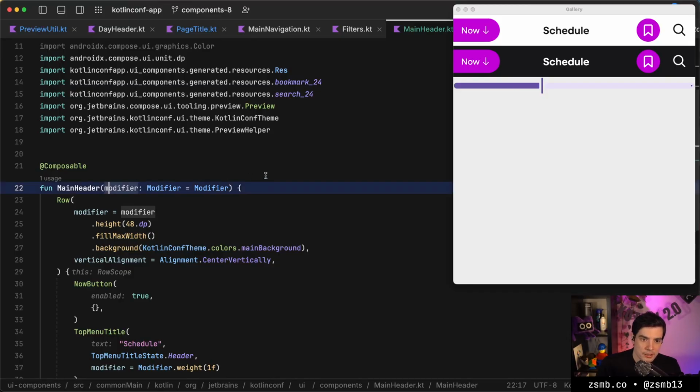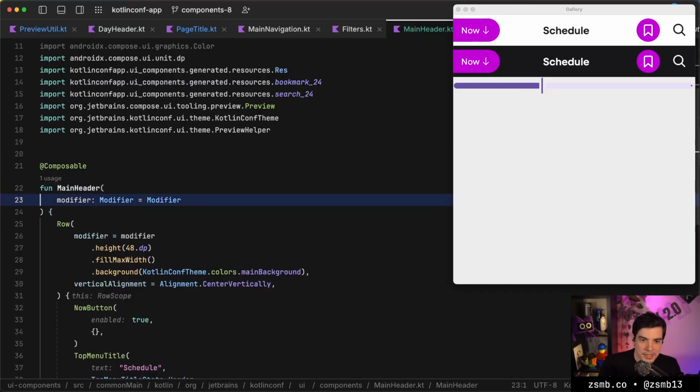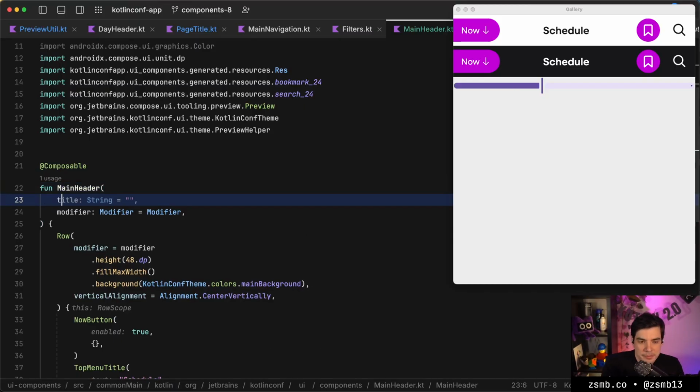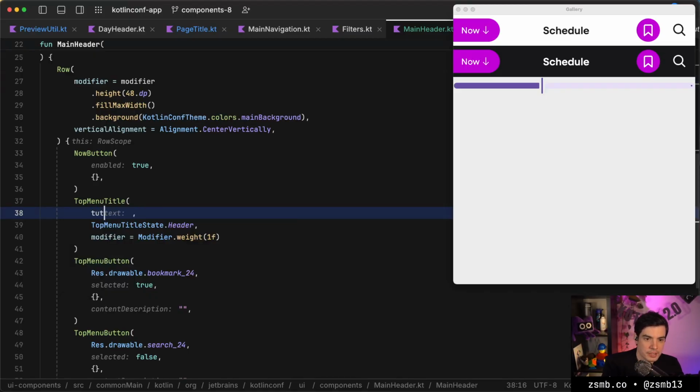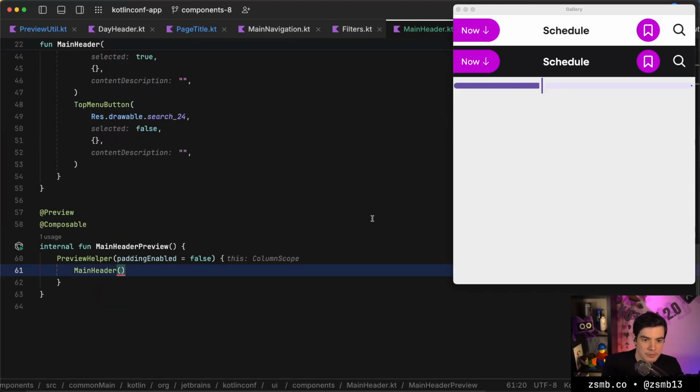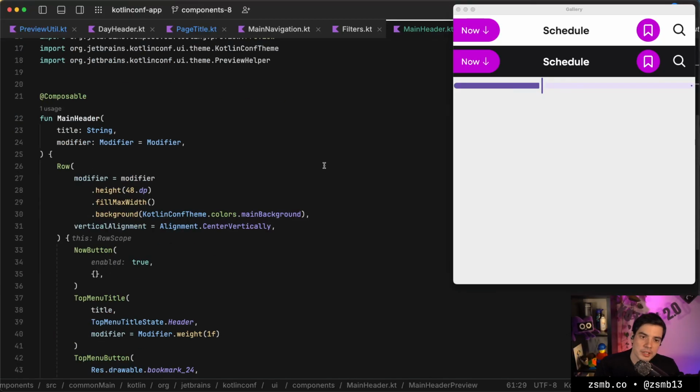So what does this take as parameters? So it has the schedule text in the middle. I'm not gonna put a parameter for that, we're just gonna hardcode that text. Eventually we're gonna move all of these pieces of text into compose resources anyway, but we are not doing that yet, and I don't think we'll need to... Oh, we do need to parameterize it, because we're gonna use it on other screens. Okay, so it will just have a title, which is a string, and that title is gonna go right here, and we can pass in schedule for now.